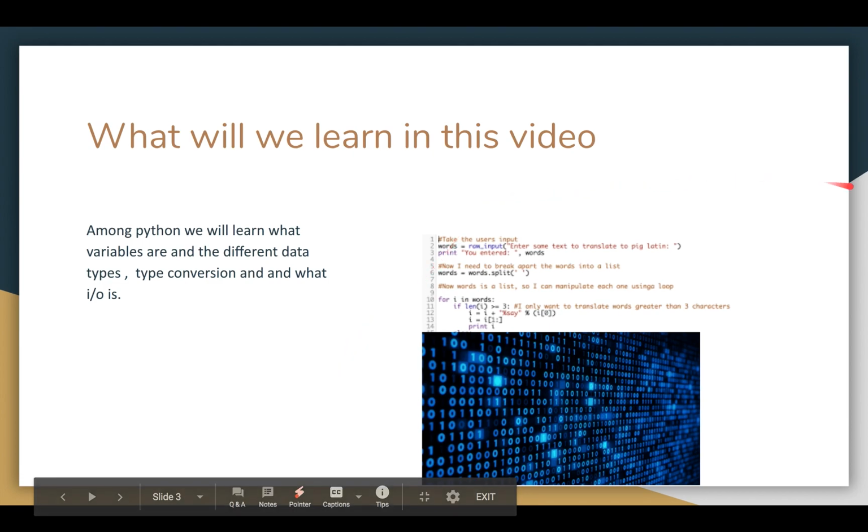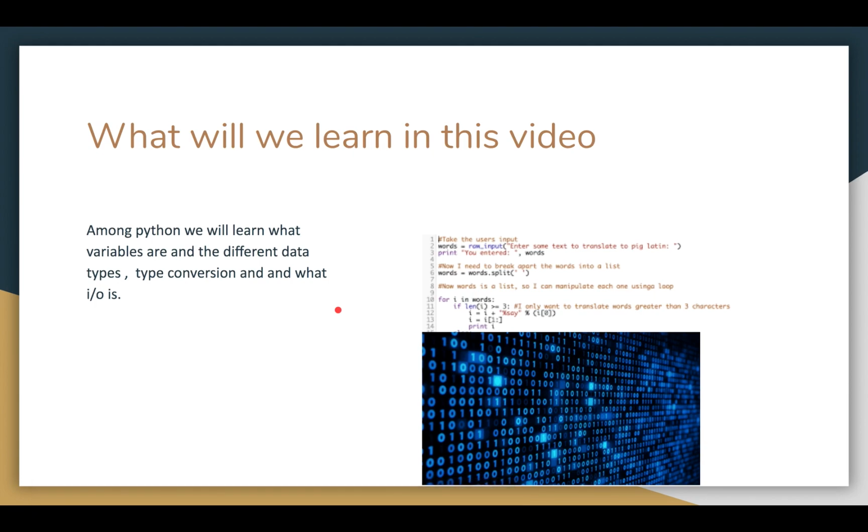So I put two images here. You might think that this looks cool and this looks bad, but I wanted to show you something. This is called binary code, meaning what the machine understands. We sometimes call it bytecode, and it is ones and zeros in combinations. And this is actual code.